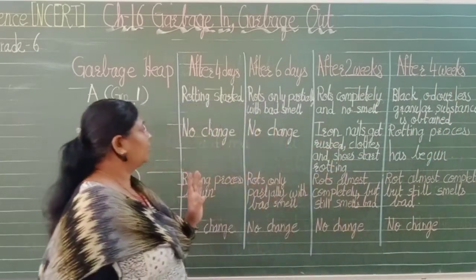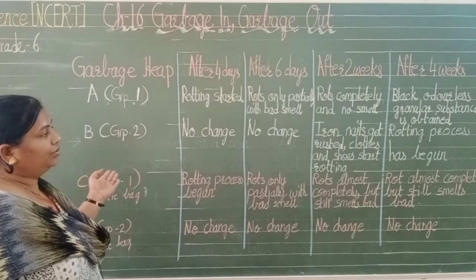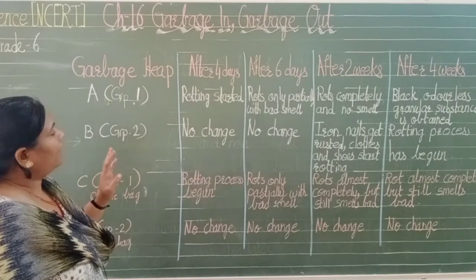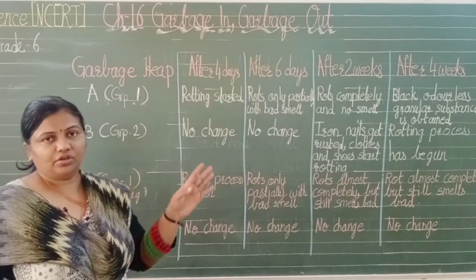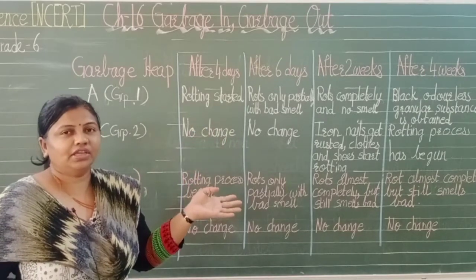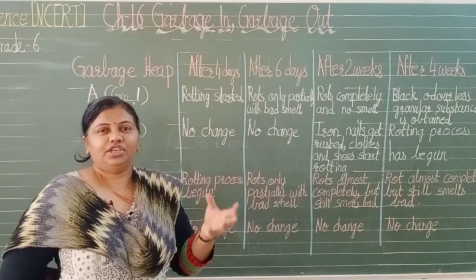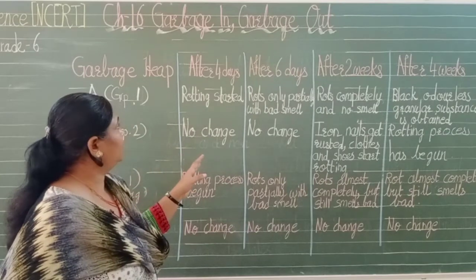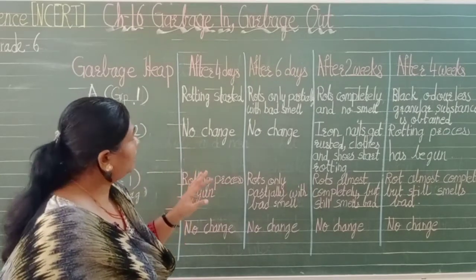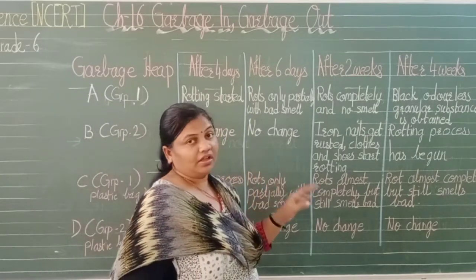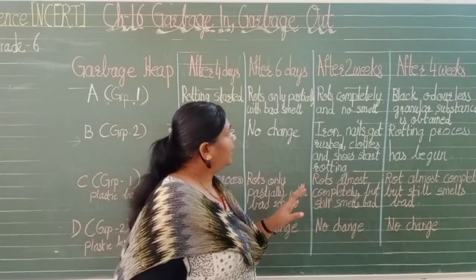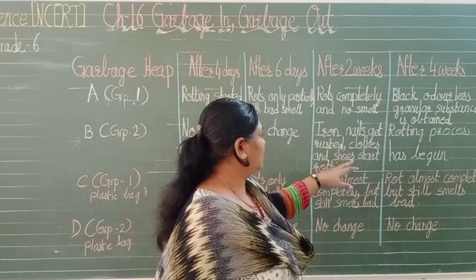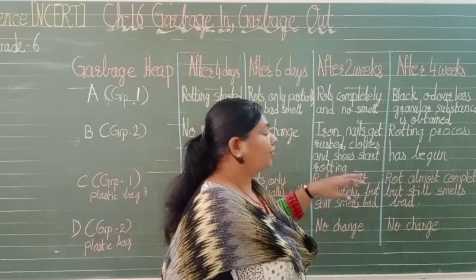plant. Now let us see what has happened with group 2. In group 2, after 4 days there is no change. The cloth and all the other things were kept: aluminium cans, some chips, iron nails and so on. So there was no change within 4 days. What about after 6 days? Again there was no change. But after 2 weeks, iron nails get rusted and clothes and shoes start rotting.